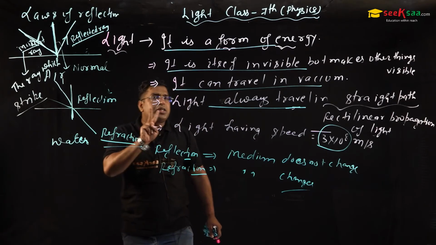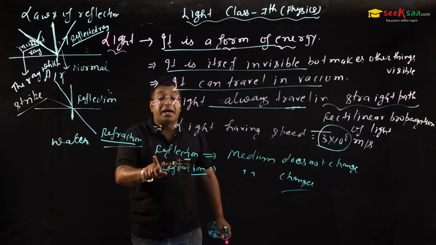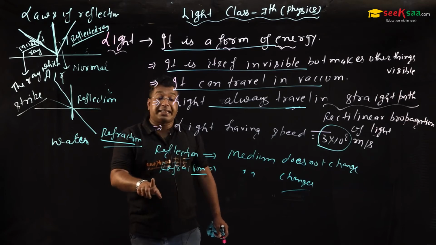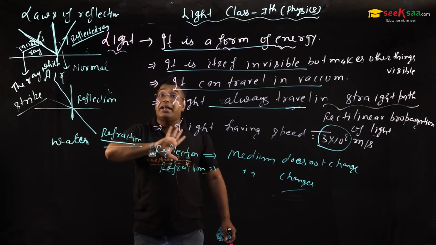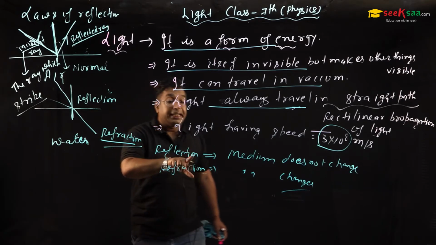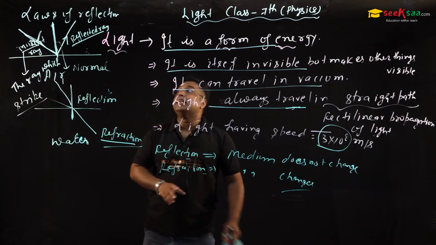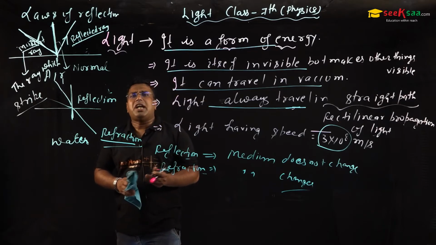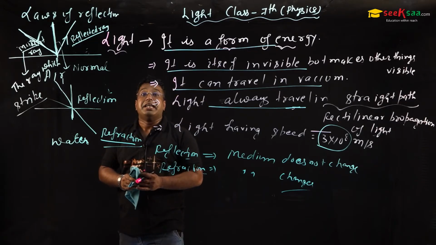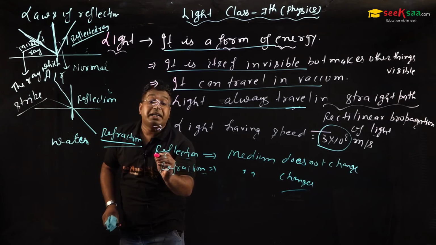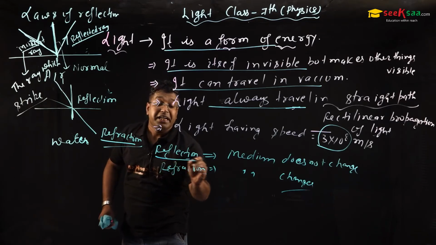Now, there are two terms we study in this chapter: one is called reflection and the next is called refraction. When there is no change of medium, it is called reflection. When there is a change of medium, it is called refraction. Then we try to understand in a practical way how we can justify reflection and refraction.